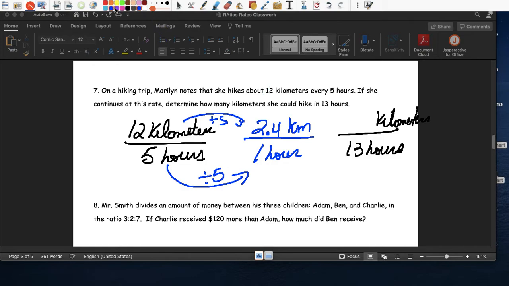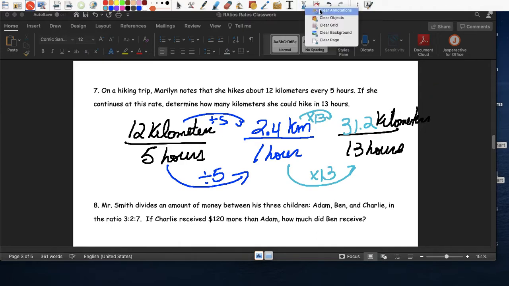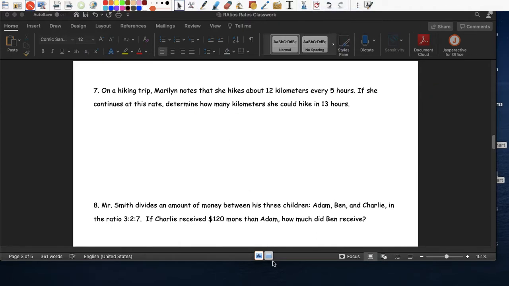So in 13 hours, look how easy. Mira cómo es fácil. Times 13. Y aquí arriba, obviamente, times 13. So 2.4 times 13 is going to give us 31.2 kilometers. Okay. We'll move on.